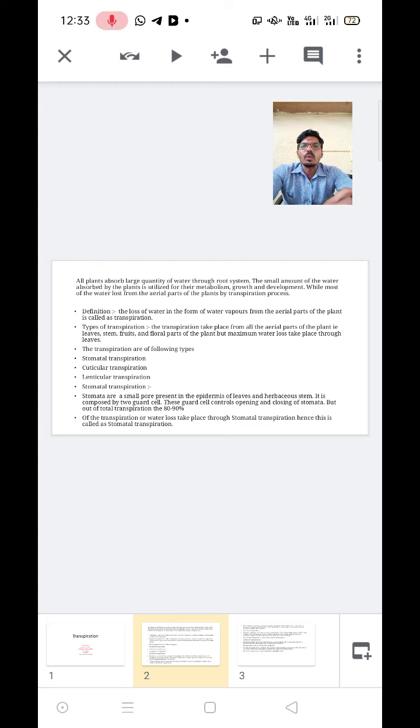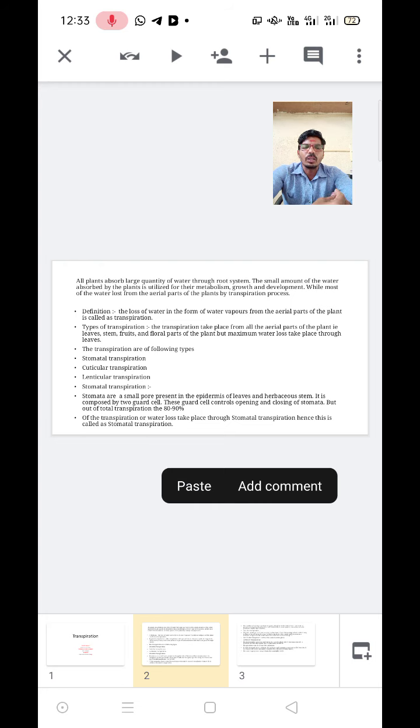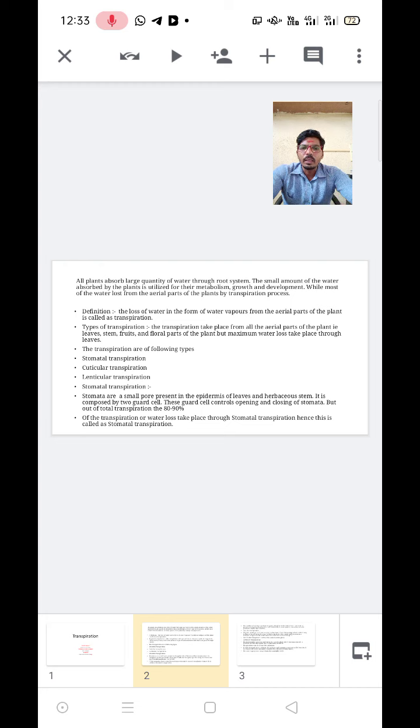Stomatal transpiration means water is lost from the stomata. In stomatal transpiration, 80 to 90% of the water is lost through the stomata. Because of that, a large amount of water is lost. The stomata show an opening and closing mechanism, and because of that, a large amount of water is lost.